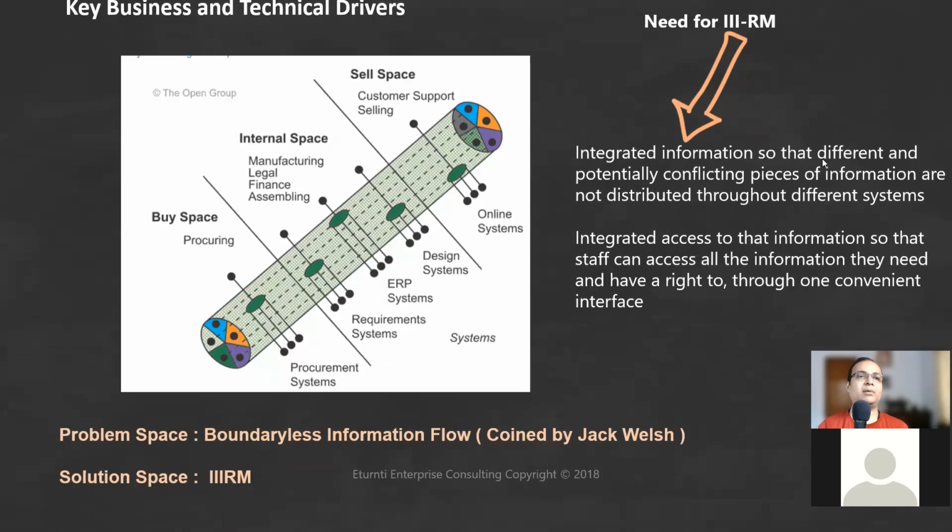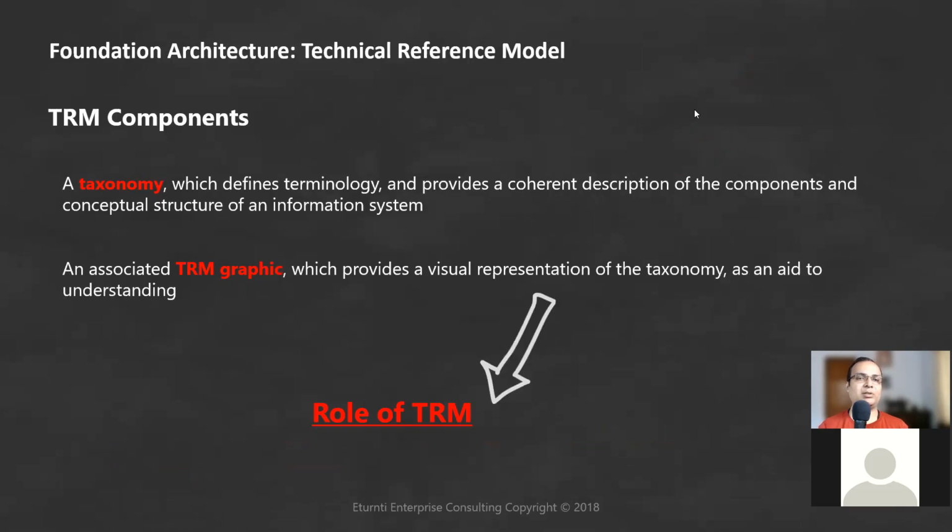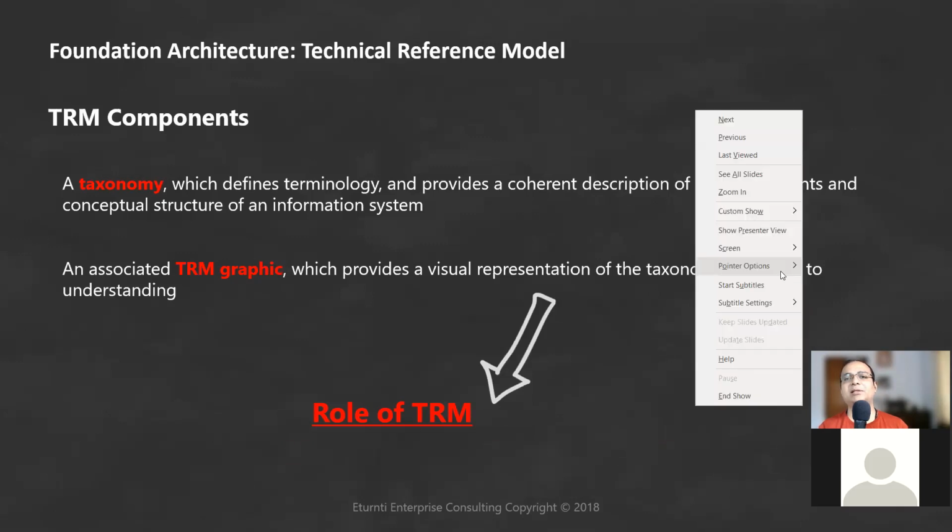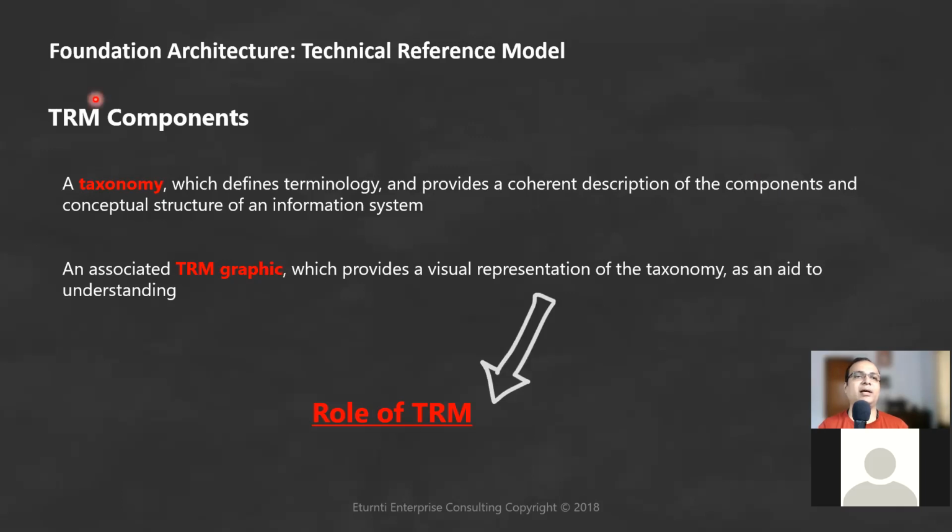Just to take the background of this, before we come to III-RM, just remember that TRM is a superset. TRM is a base class. So basically, you could look at it like this: TRM is the superset of everything, and III-RM is the base class.